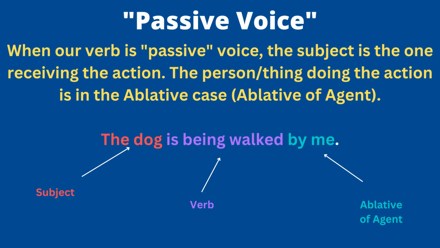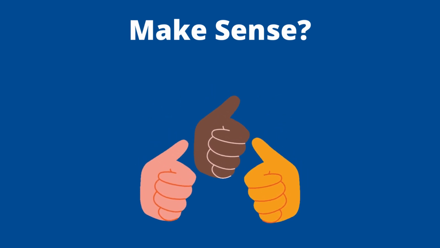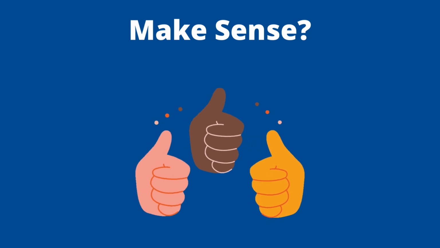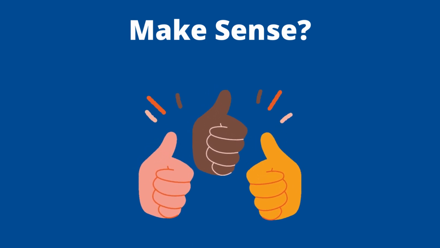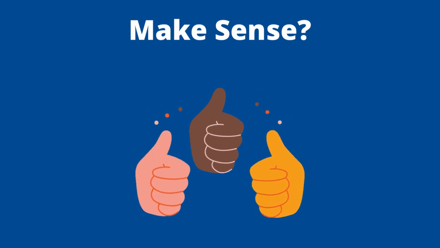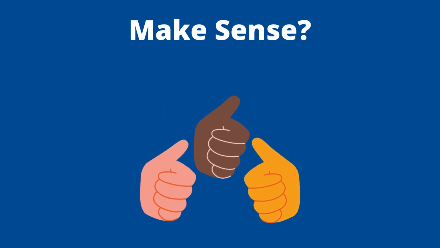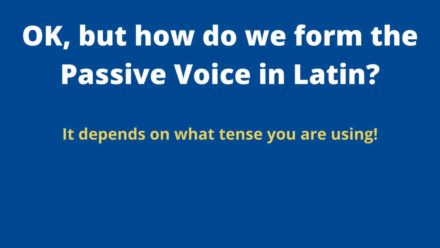A lot of times with passive voice verbs, you're going to see the ablative case, right? In this example, you have the ablative of agent when you say by me, but we use the ablative case to say who's actually doing the action. So hopefully this makes some sense. And like I said, if you've been watching my videos, this might be the second, third, or maybe even sixth time that you've seen these examples, but it should sink in at some point and help you really understand what we're doing with passive voice, because it is much more prevalent in Latin than in English, right? In a lot of English classes, we tell you not to use passive voice. There's nothing wrong with using it. I think you should, but I know we minimized its use in English, but in Latin, it shows up all the time.